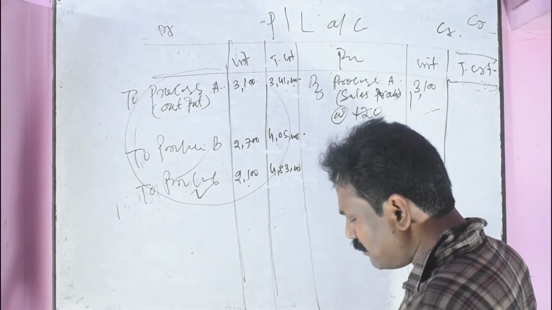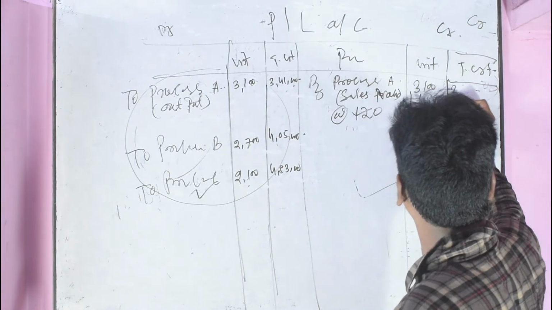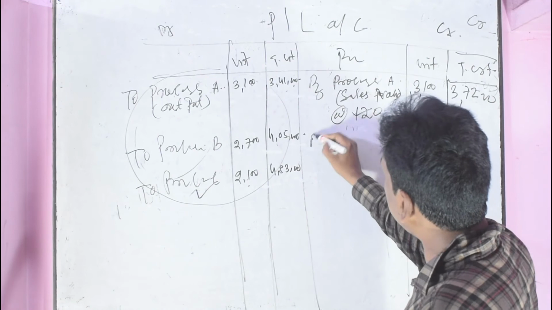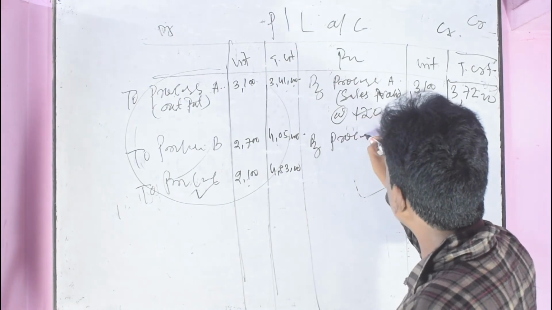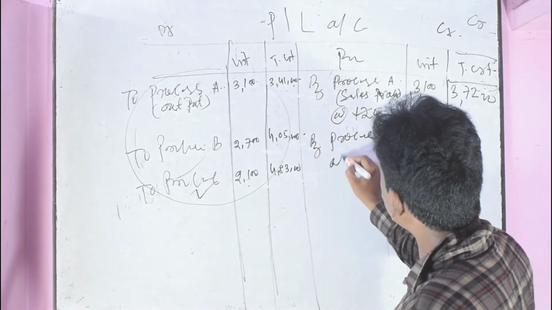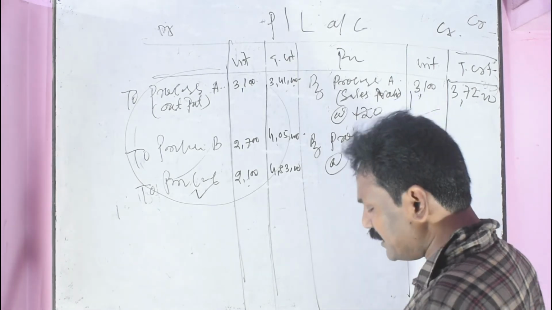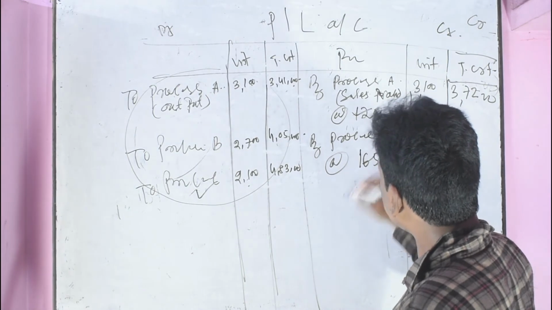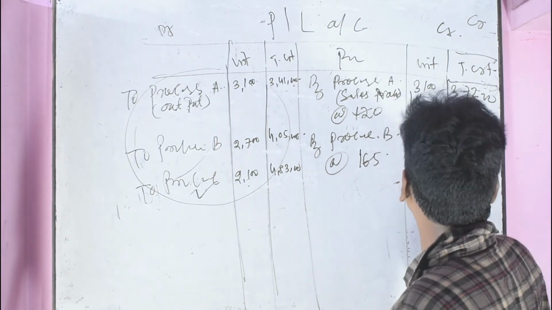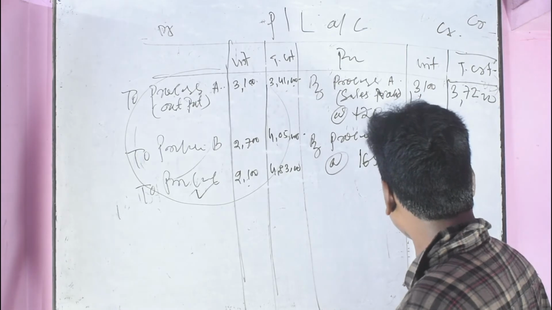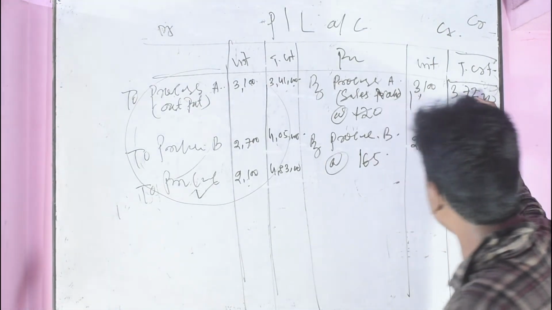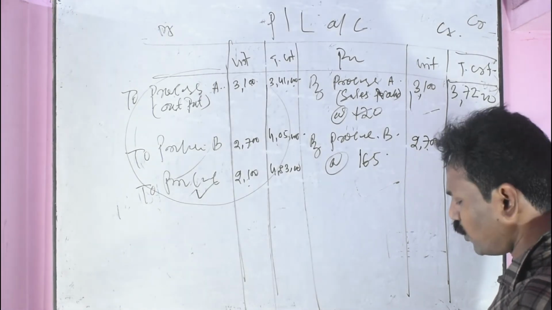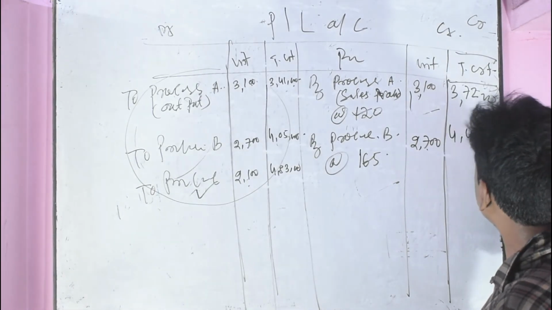The sale value will be 3,72,000. Similarly, for process B, at 165 per unit given in the question, for 2,700 units, the sale value, not cost, will be 4,45,000.